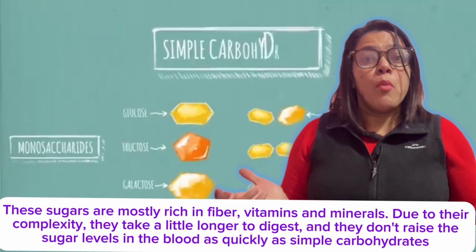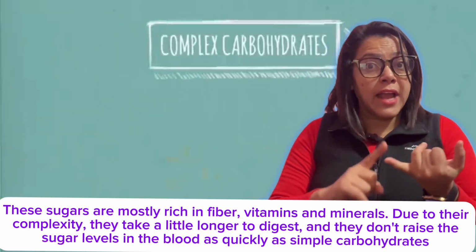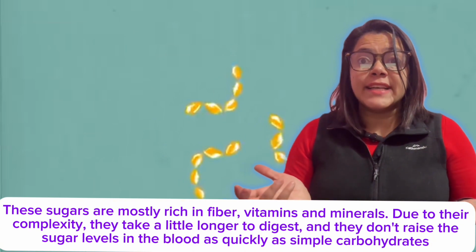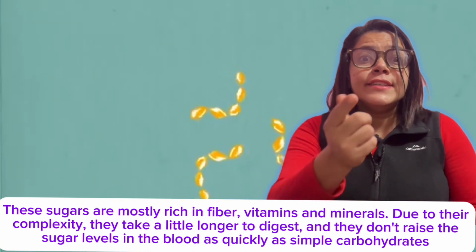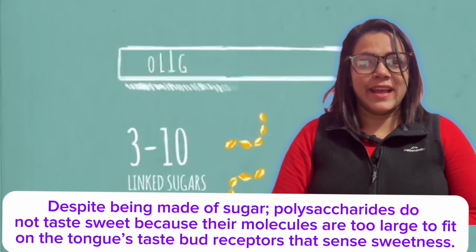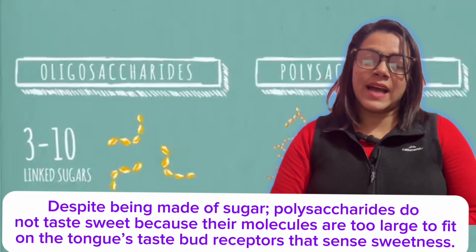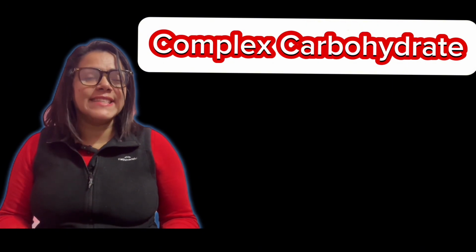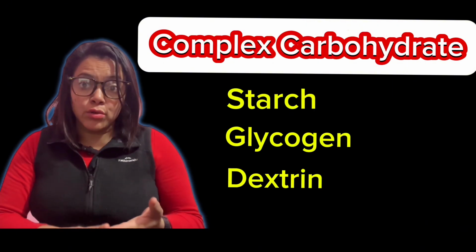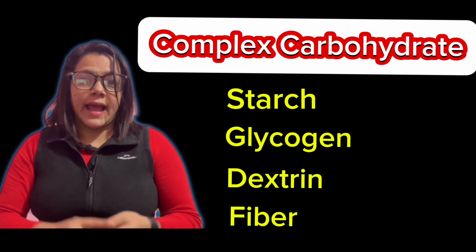These sugars are mostly rich in fiber, vitamins, and minerals as well. Due to their complexity, they take a little longer to digest and they don't raise the sugar level in the blood quickly like a simple carbohydrate. Examples of polysaccharides are starch, glycogen, dextrin, cellulose, fiber, etc.